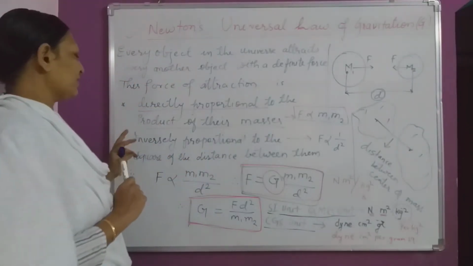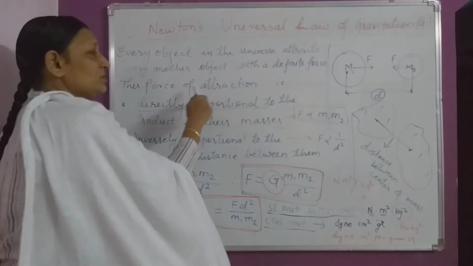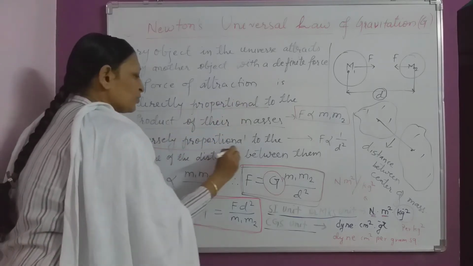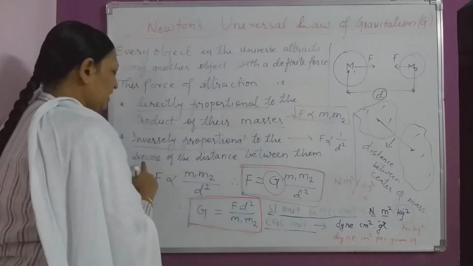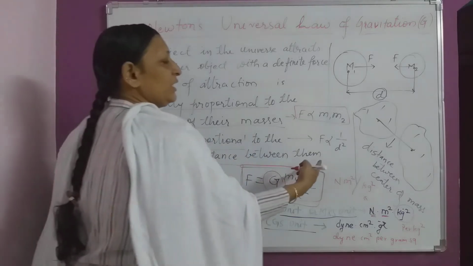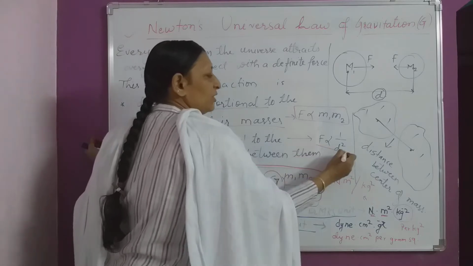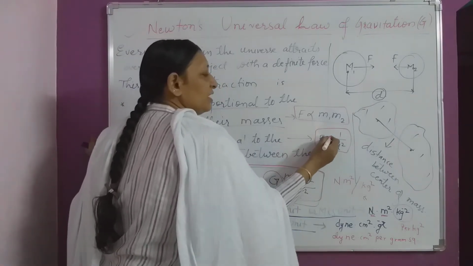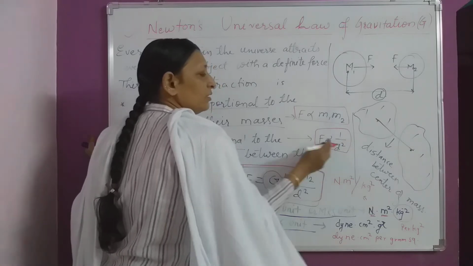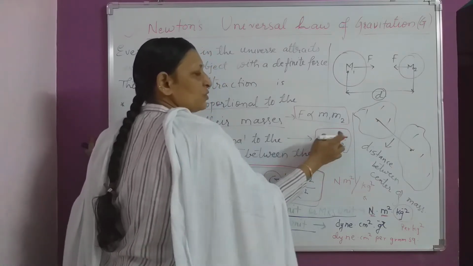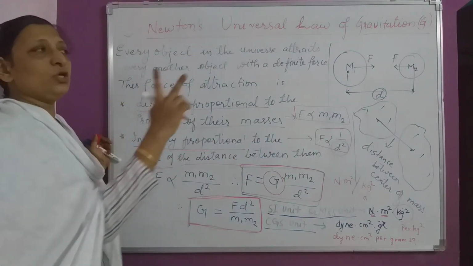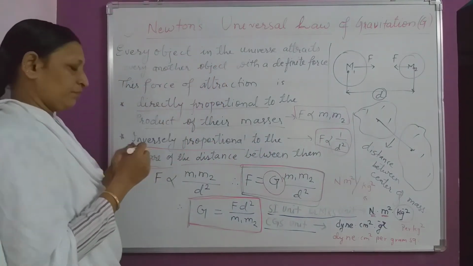And the second fact: the force of attraction is inversely proportional to the square of the distance between them. That can be denoted as F is inversely proportional to 1 upon d square. Right?